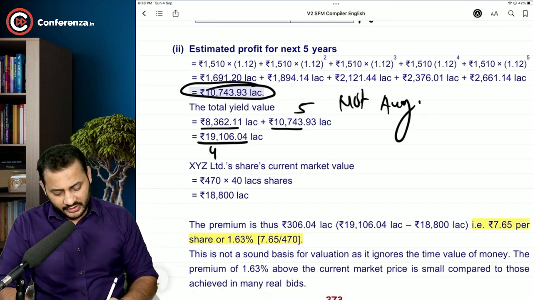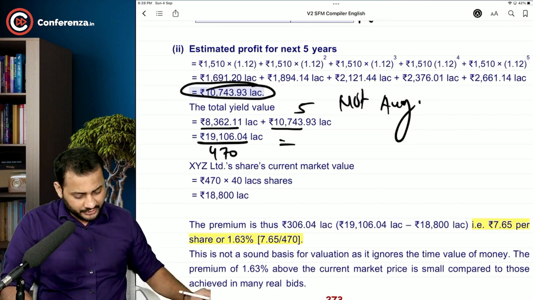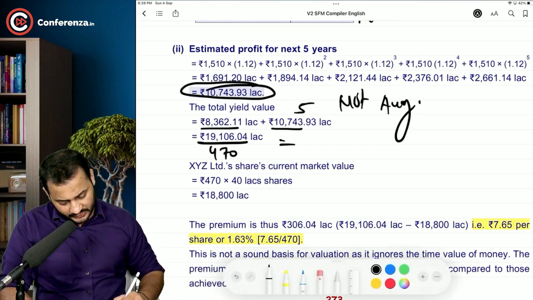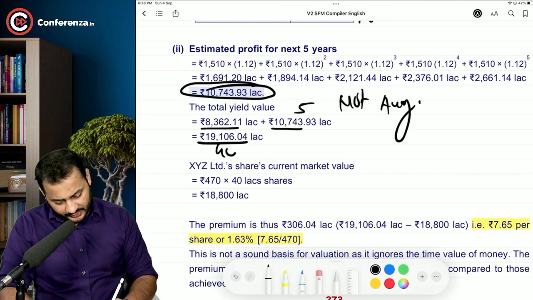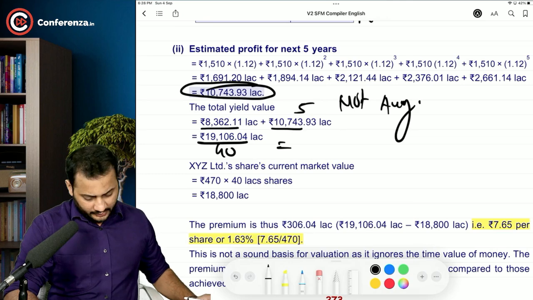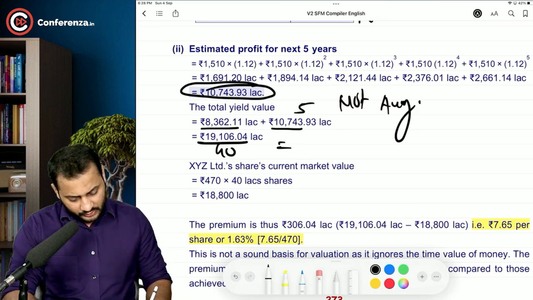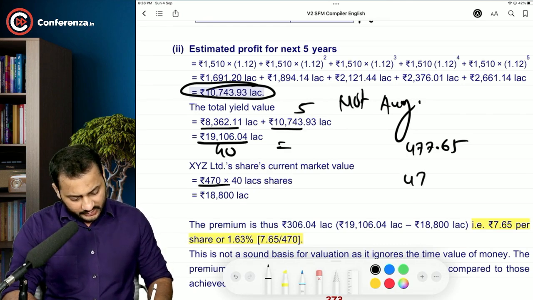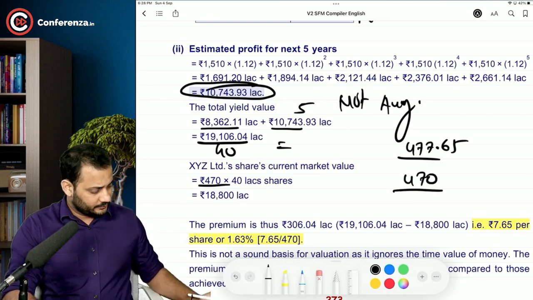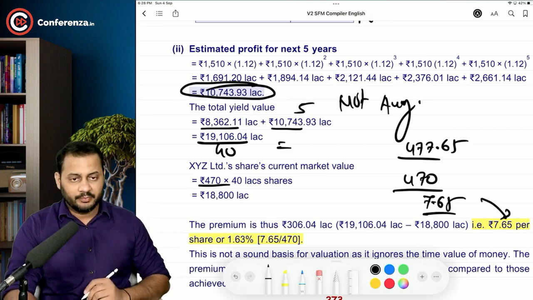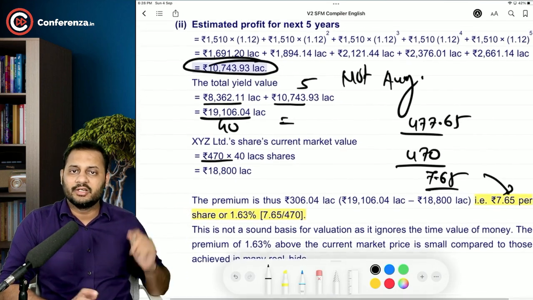Instead, what you can do is divide it by the total number of shares, which is 40, to calculate the per share price. 106.04 divided by 40 comes to 477.65, and according to this it is 470. So these two are the prices. 7 rupees 65 paisa is extra that you are paying as a premium. That comes to only 1.63%.